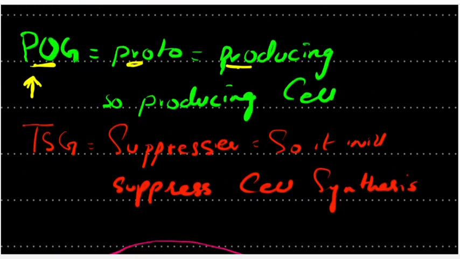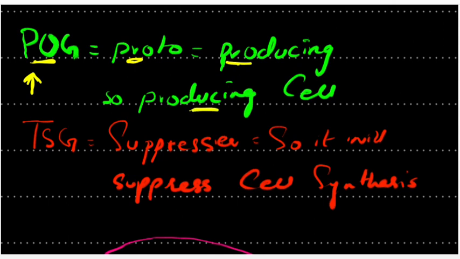So the proto gene is the producing gene. However, the tumor suppressor gene is the suppressing gene. It means if the tumor suppressor gene is activated, the cell cycle is going to stop.